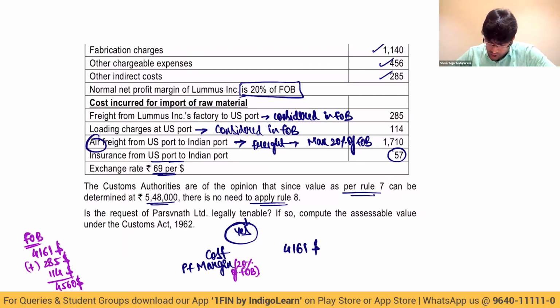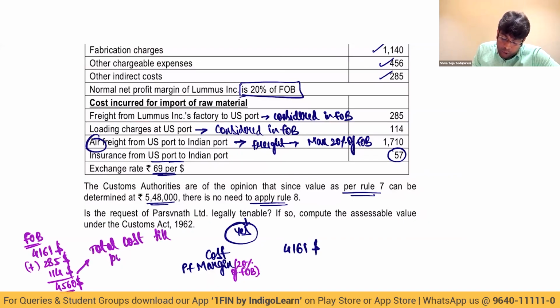So total cost till FOB covers total cost plus profit margin plus my freight charges. So this 4560 is my total cost till port. To this, when I add my profit, I'll get my FOB.